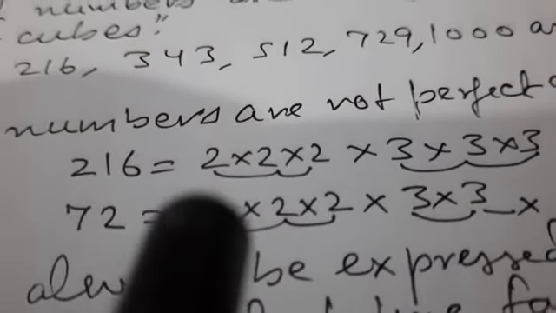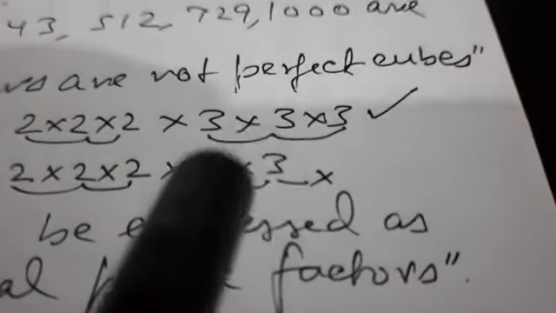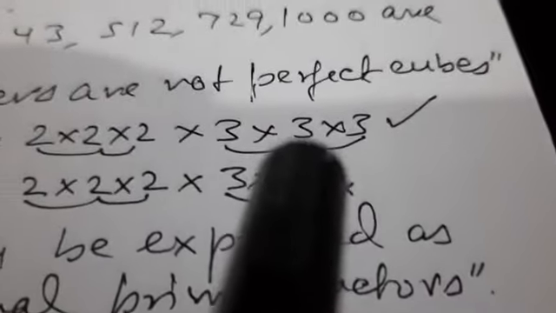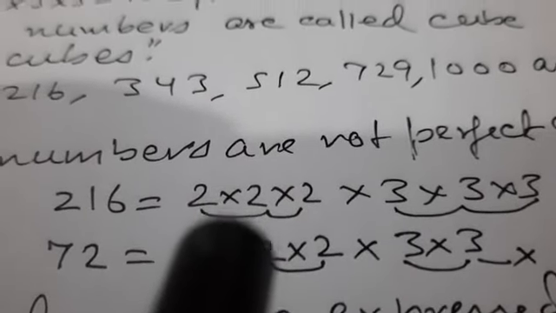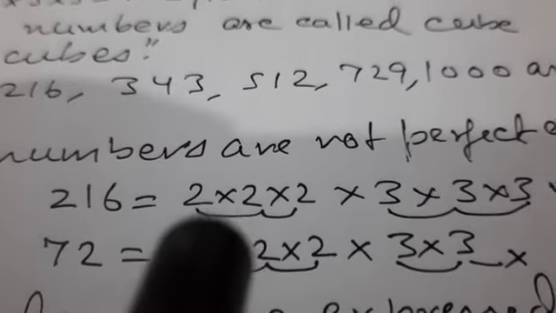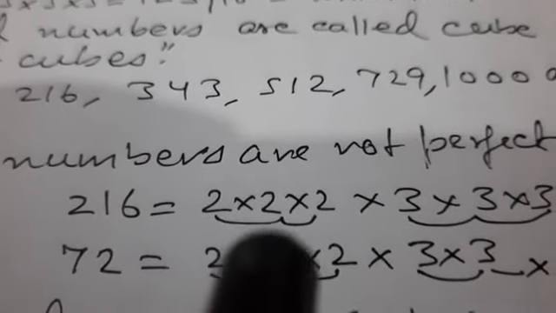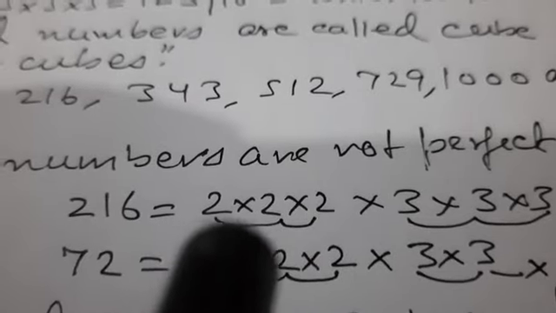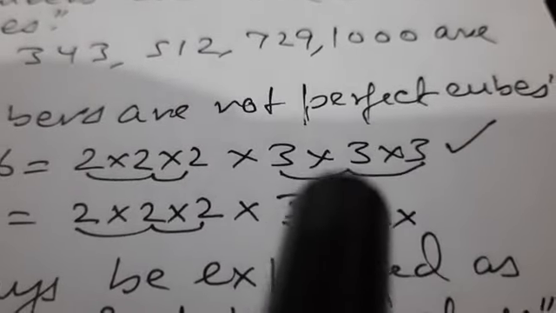So we get one triplet of 2 here and another triplet of 3 here. Triplet we are calling a group of equal prime factor here. So 2 is appearing 3 times, so 2 will be called a triplet here. Same way 3 is appearing 3 times, so 3 is forming a triplet here.